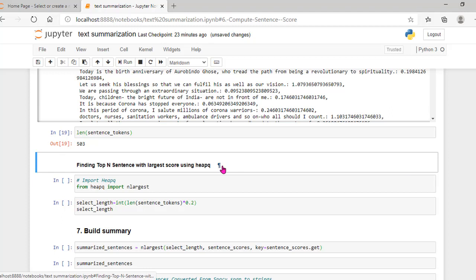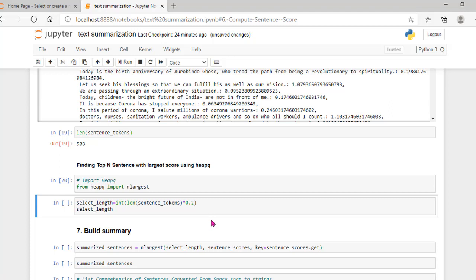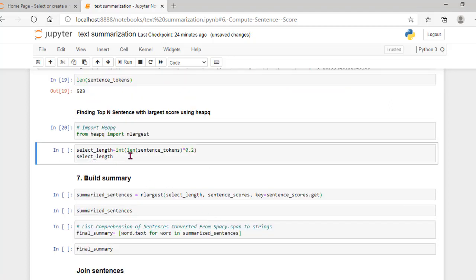So for that I am going to import the heap module, that is from heapq import nlargest. I am importing nlargest from heapq. In that I am going to select the length of sentence tokens. That means I am going to take only 20% of the sentences based on the sentence score, those which have the maximum sentence score. That is select length is equal to int of length of sentence underscore tokens multiplied by 0.2, that is 20% of the sentences based on the sentence score.